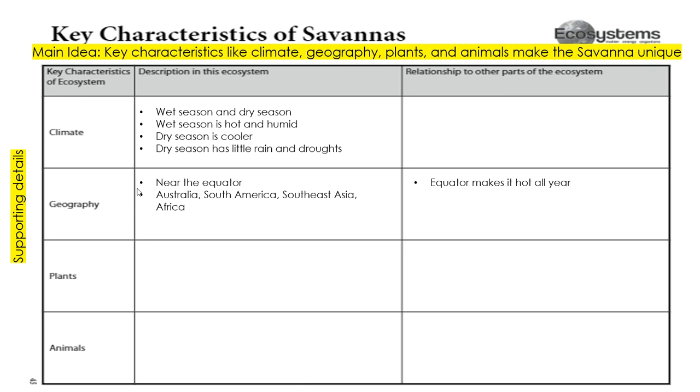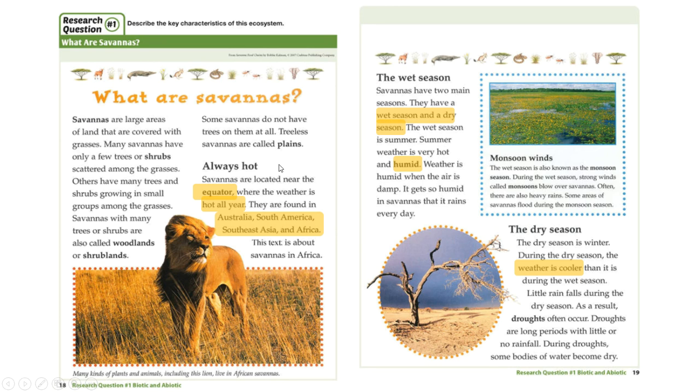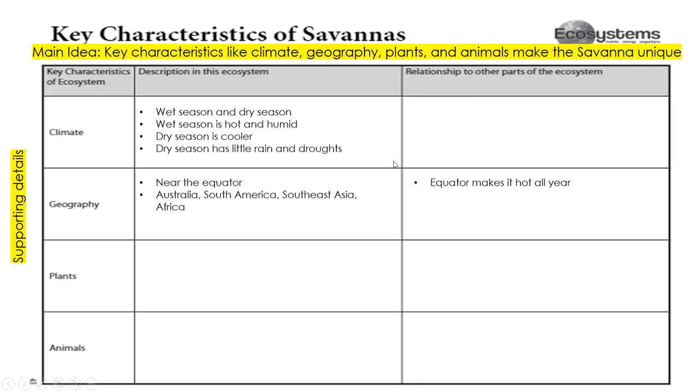What I do want to point out, because we've talked about how we'll also be focusing on main idea and supporting detail. Well, if you noticed, each of these pages, each of these sections had a heading. So what's the main idea of the wet season? Or of this section? Oh, it's about the wet season. Information about the wet season. What's the main idea of this section? It's that the savanna has a dry season. So because they broke that up, we were able to find those supporting details for our research quite easily.